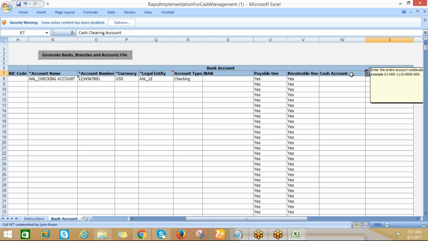Like this, we can enter the account combination, 01 and 000 1 2 100, and we can go for 00 in that combination.